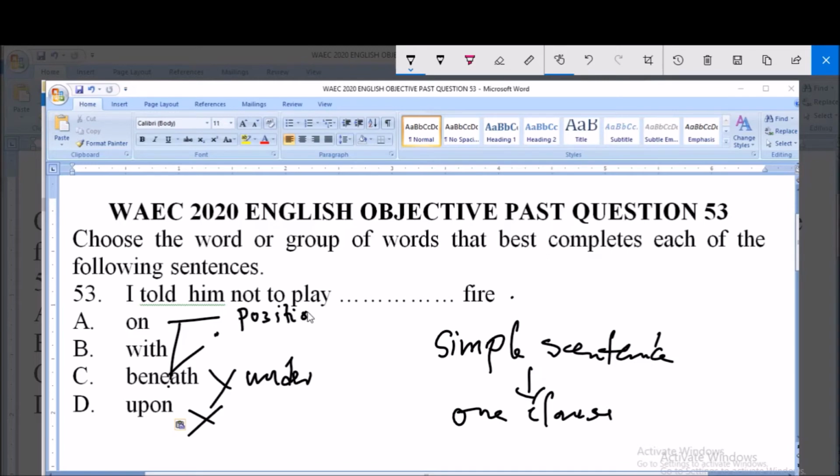But I told him not to play with fire. That is, with is showing a kind of connection. So not to have any connection with fire. So I told him not to play with fire. So option B is correct, so that you don't have any connection with fire.